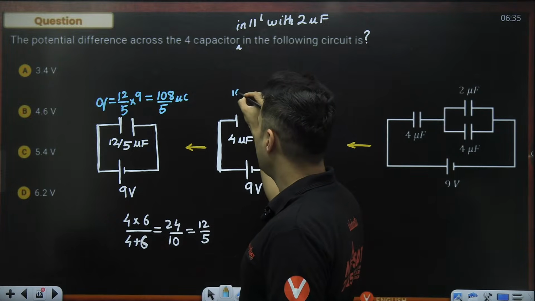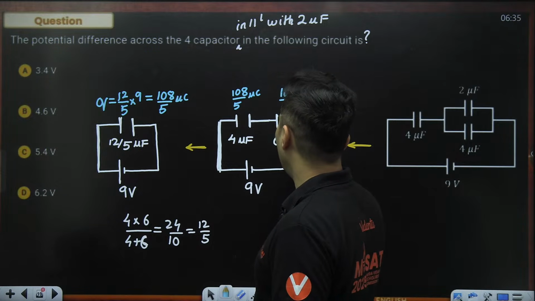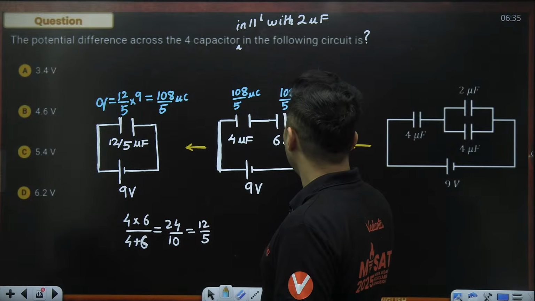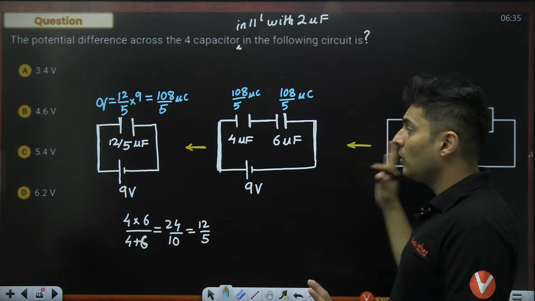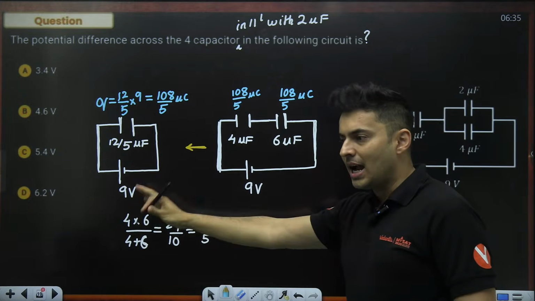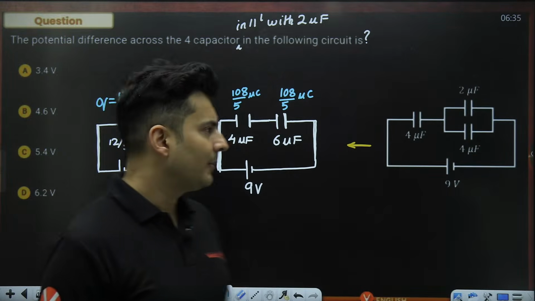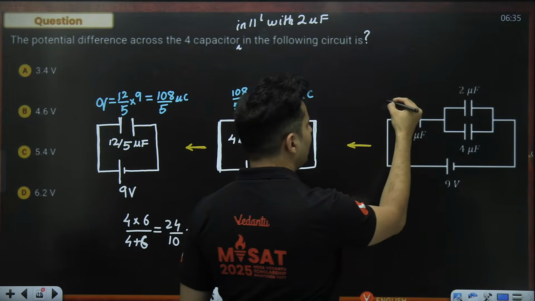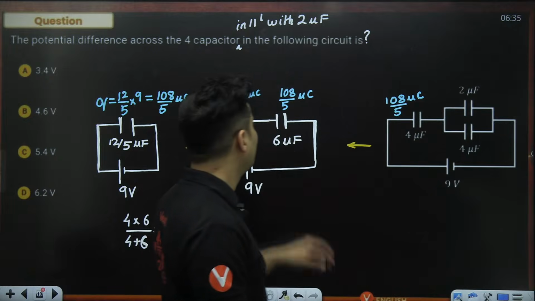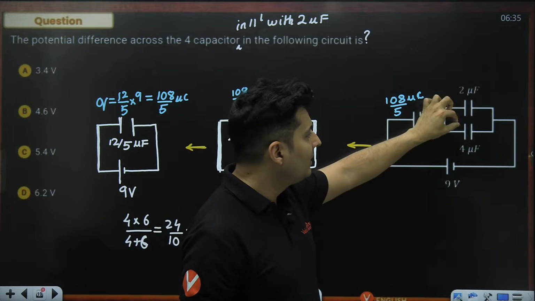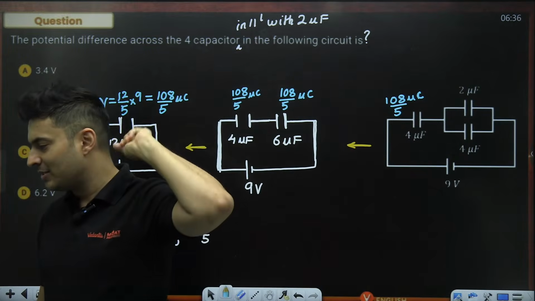Now same 108 by 5 microcoulomb will be there on both the capacitors because they are in series. So like I said, when you're solving such questions, you have to reduce the circuit and again go back to the original circuit to figure out how much charge etc. is there. Last thing, this 108 by 5 will still remain over here, but this 108 by 5 will now get distributed in both these branches.